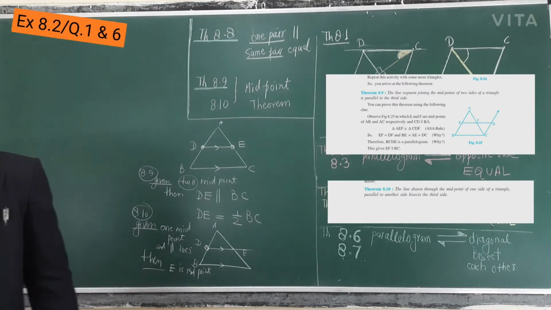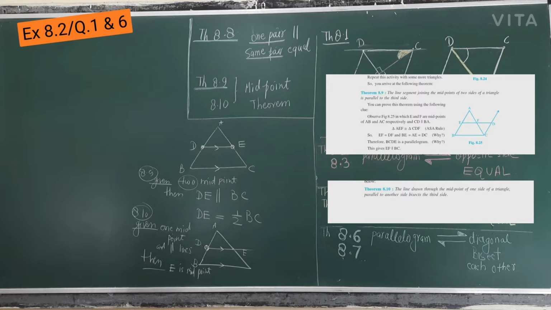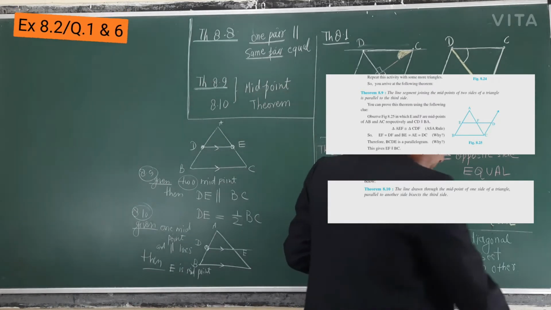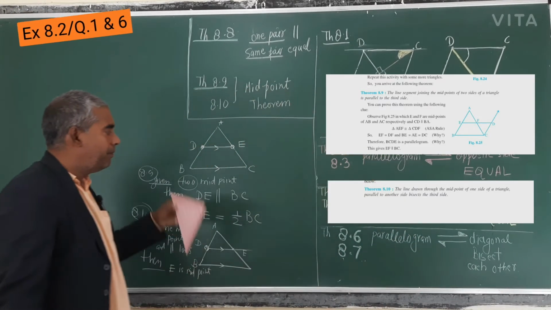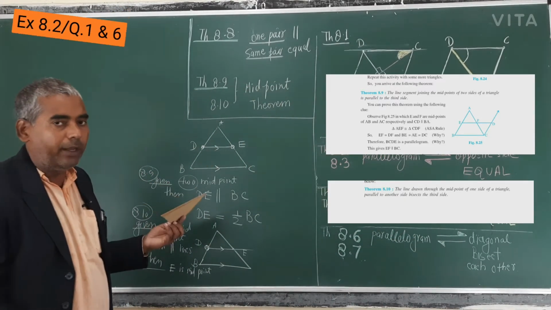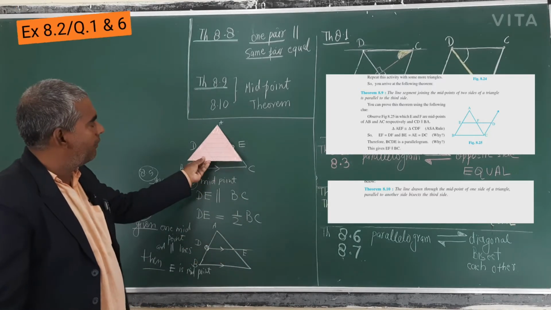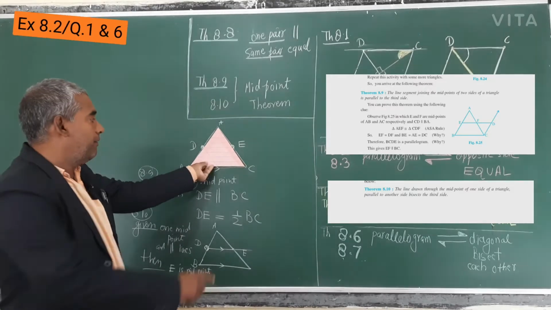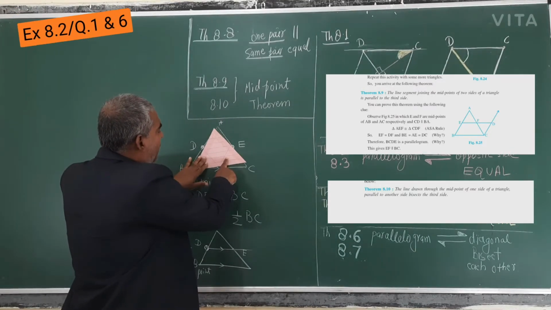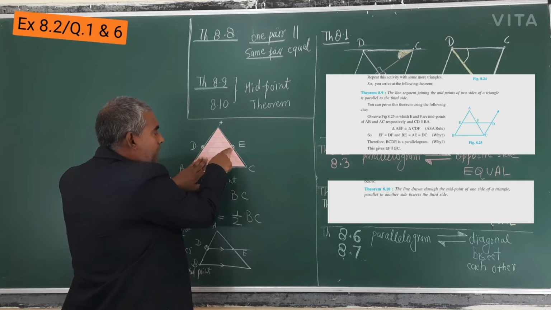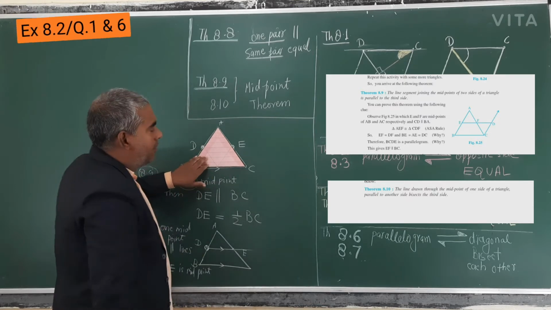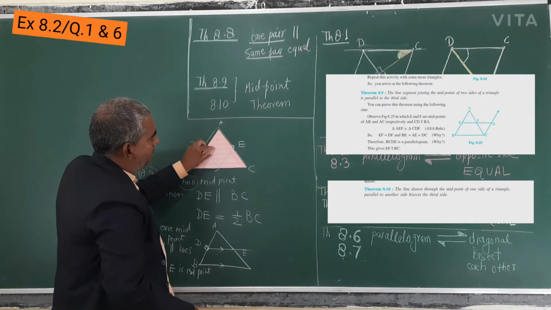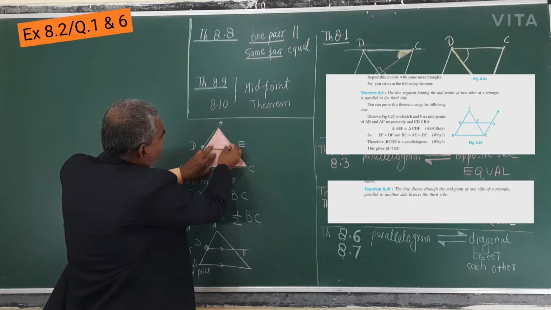But how do you know this theorem is right? You can check by your practicals. What will you do? You will make any triangle, you may cut it, or you may draw any triangle on your copy, just like I have drawn. This is almost. Then what I have done, I have taken the midpoint of this and then joined the line. So you know, this is the triangle, right? I have done this.